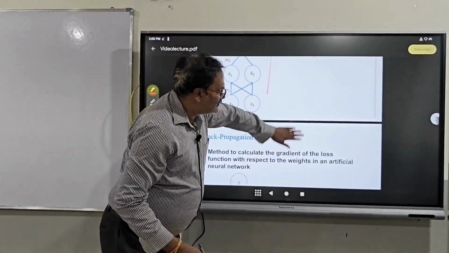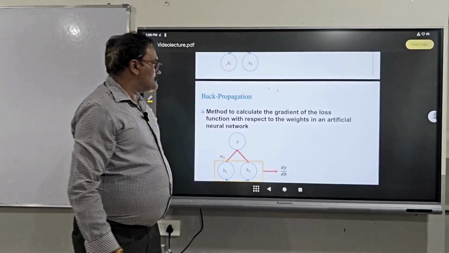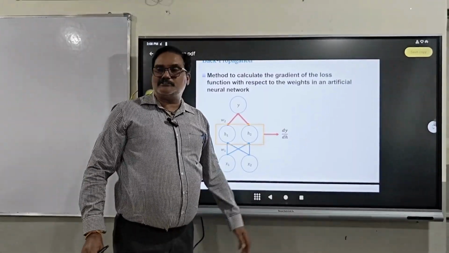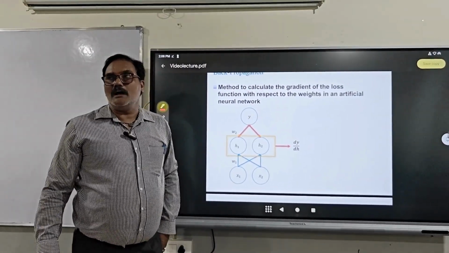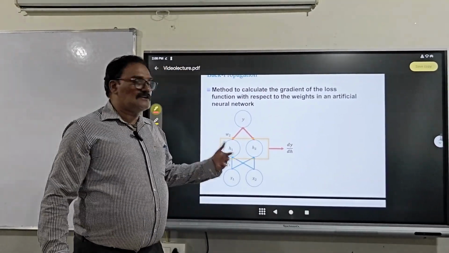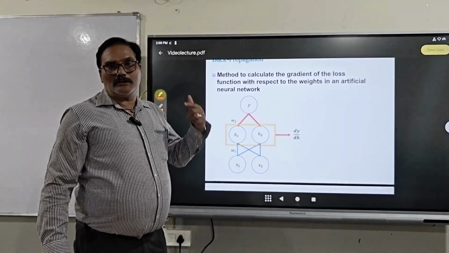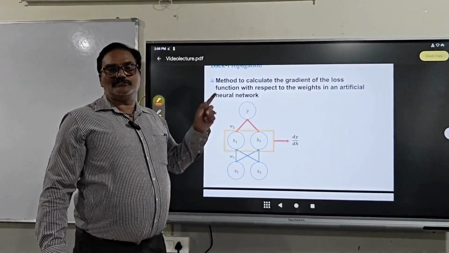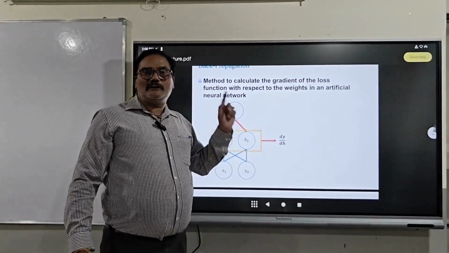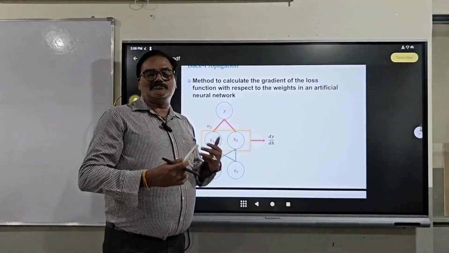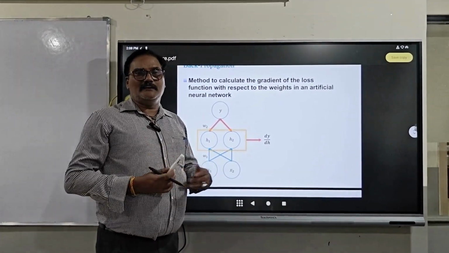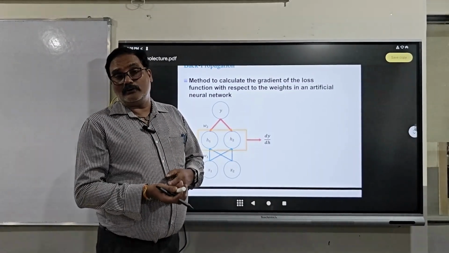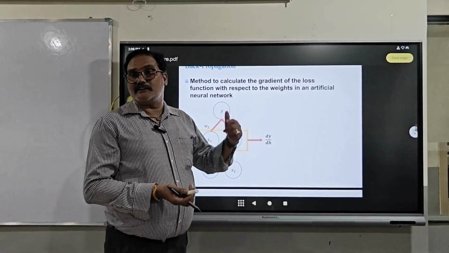Then the second one is, what is the way to calculate the backpropagation method? That is called the gradient of the loss. The main understanding of this is you need to find the loss. How much loss are you going to incur? The first time, that is 0.1, the second time 0.2, the third time 0.3. Keep on adding 0.1, 0.2, 0.3 like that. At a certain point, this is going to become an integer, and more errors are possible for this.